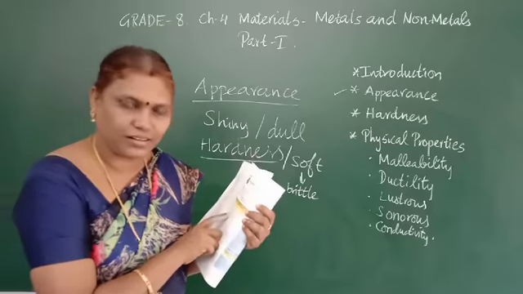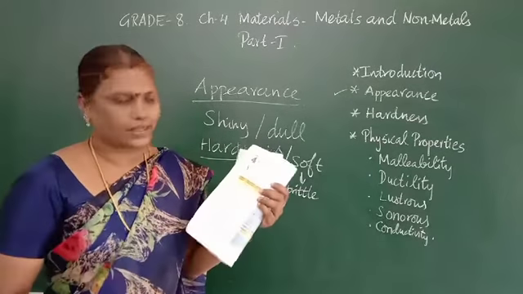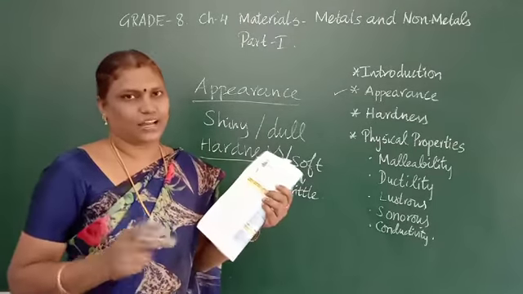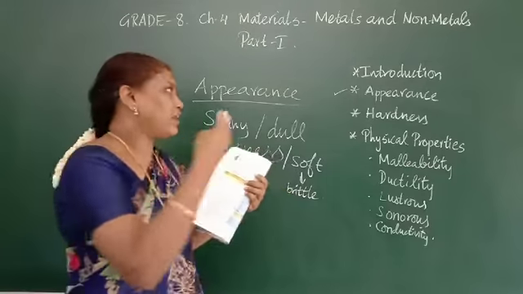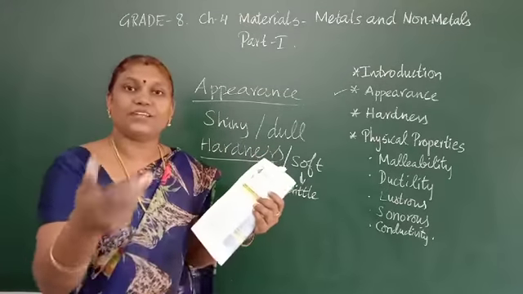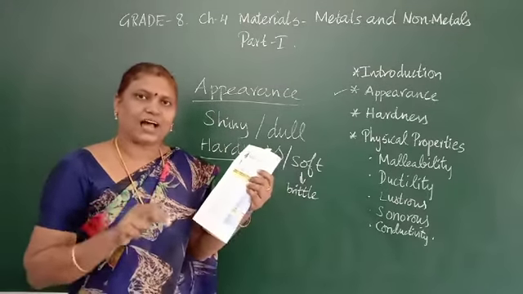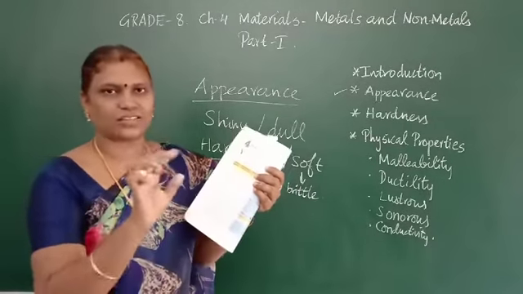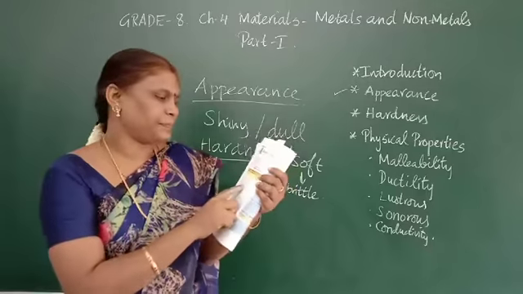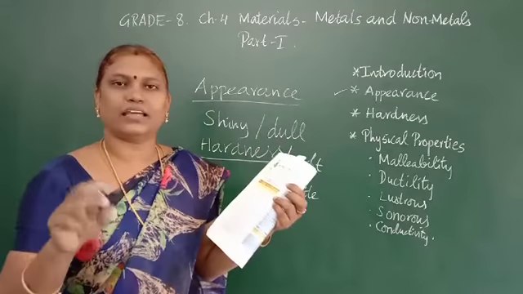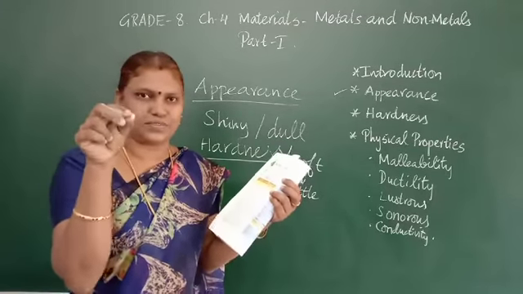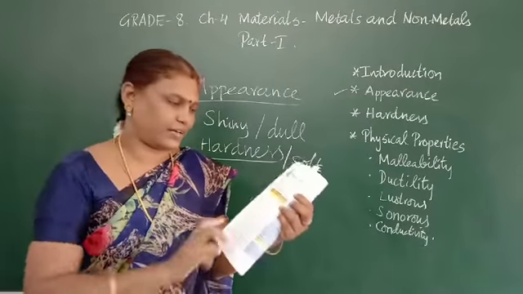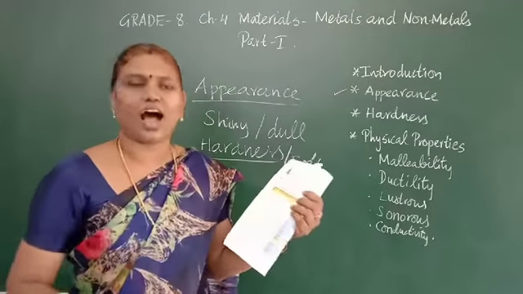Next, sulfur. It is also a non-metal. It will be yellow in color. I told you, one is dull, another one is shiny, and the non-metal can have color also. So it is yellow in color, and it is a powdery substance. It will be easy to break. It is brittle, it is not very hard.